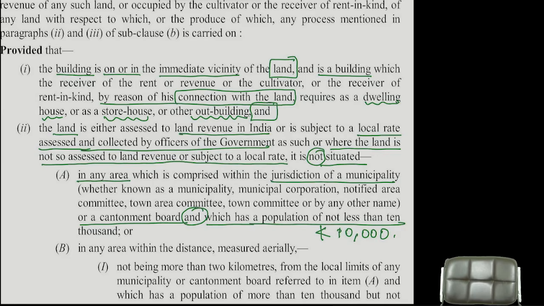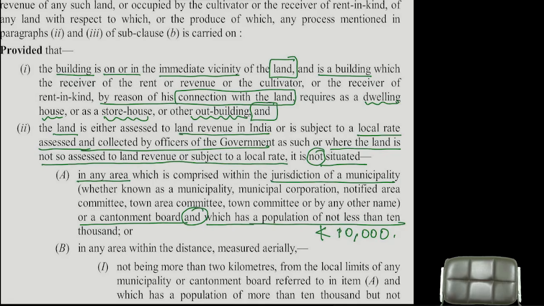Next condition, simple. Not the building, but the land in which the building is situated should be either assessed to local rates or assessed to land revenue. Very, very important: where the land is not assessed to land revenue or local rates, see the distance now.